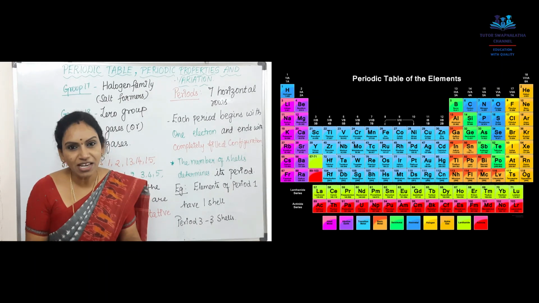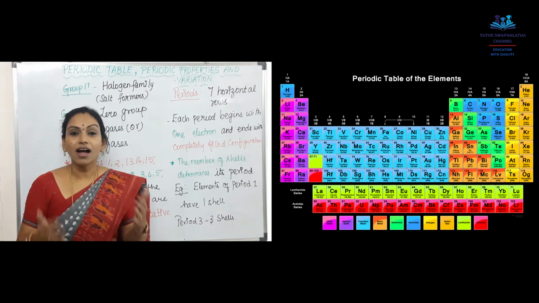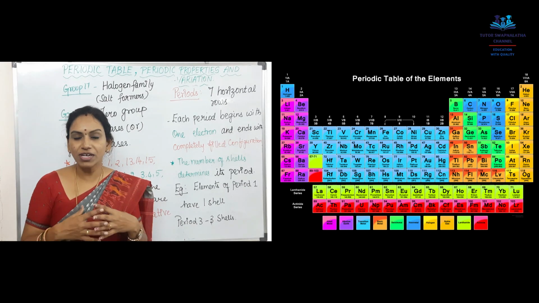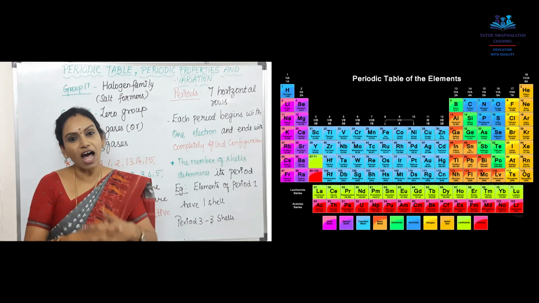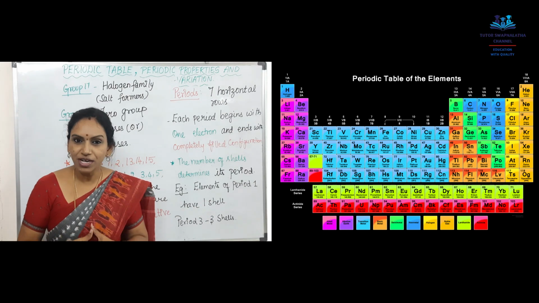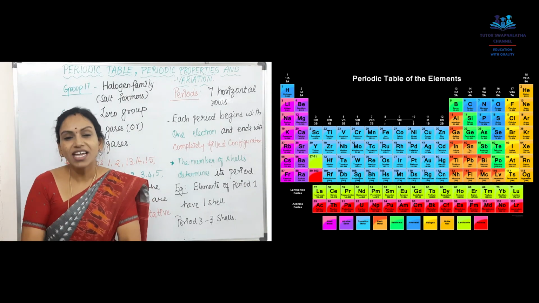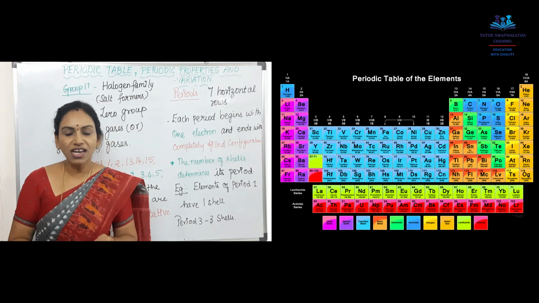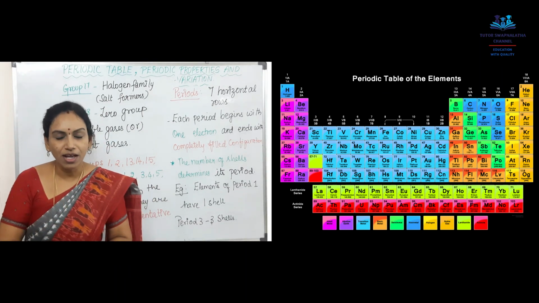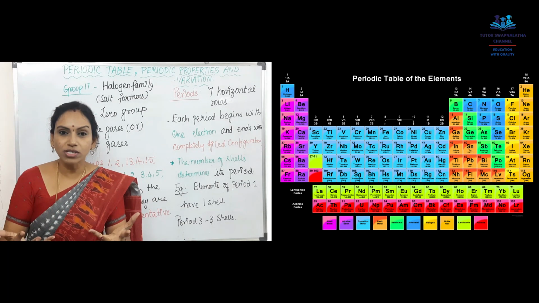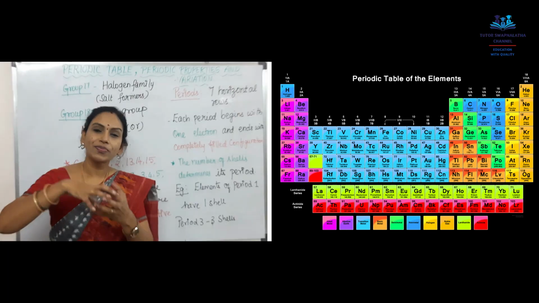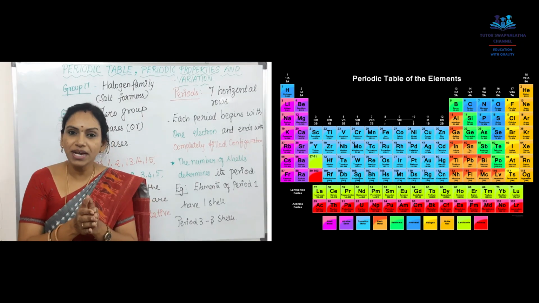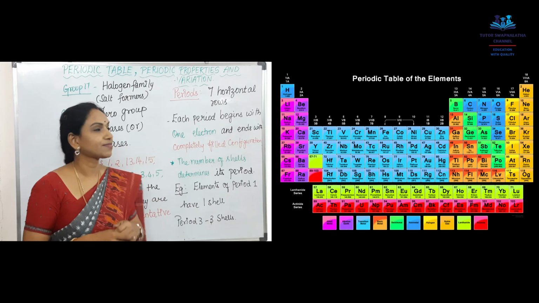They have a partially filled or half-filled stomach. If we are not satisfied with the food we ate, if our stomach is half filled or partially filled, we feel like eating more. That is what is happening for this group of elements. Its outermost shell is half filled or partially filled. So it needs more electrons. So it will borrow or get them from other elements, thereby participating in a chemical reaction.